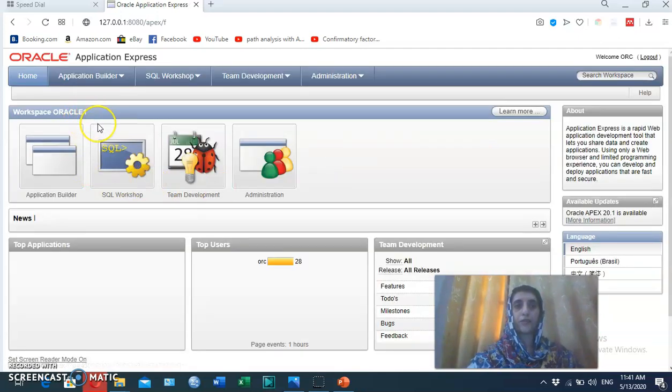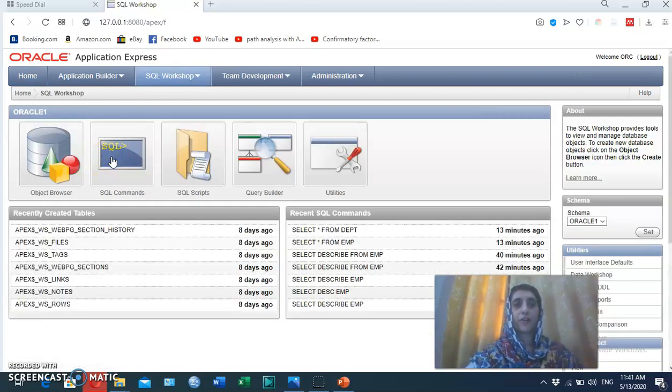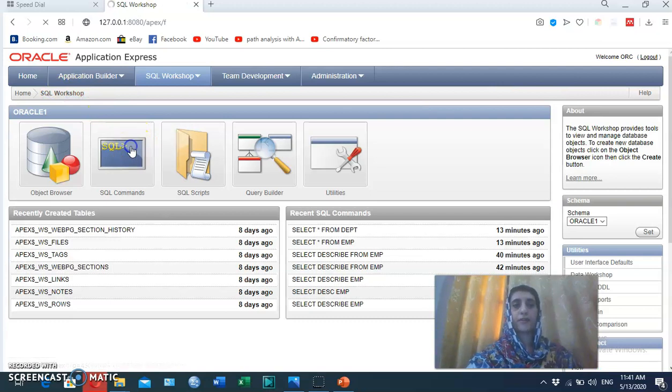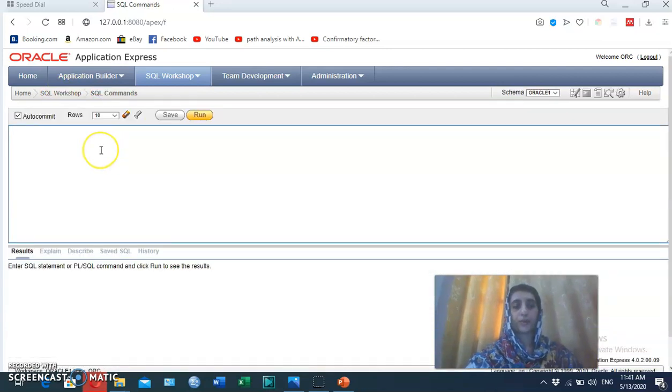Here we have the SQL environment with Express Edition. We have different components, but we use SQL Workshop for this. In the object browser we have stored tables already. We use the department and employee tables. After that, we go to the SQL command for writing queries.